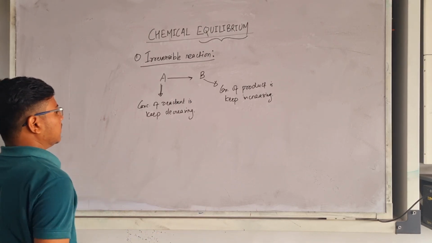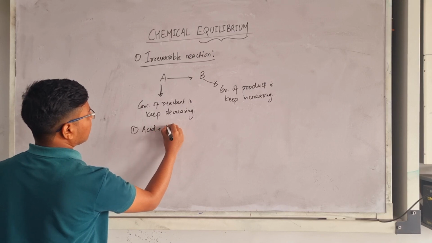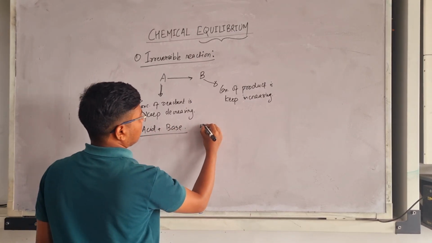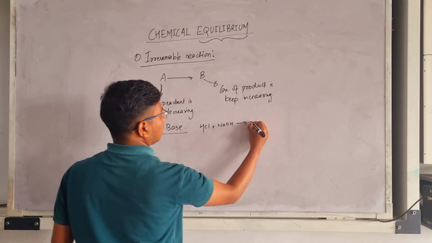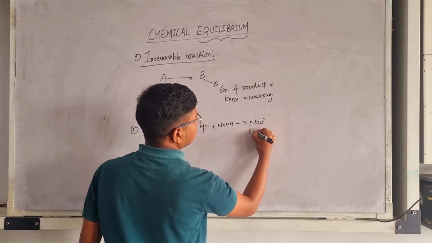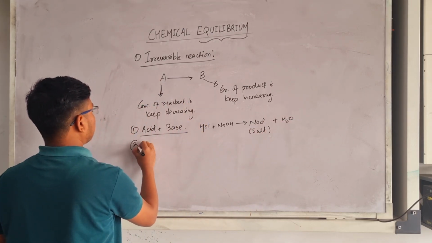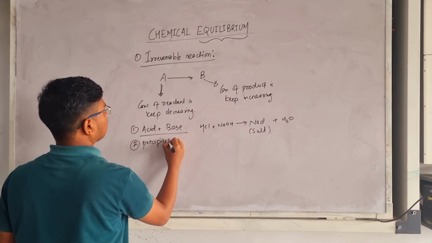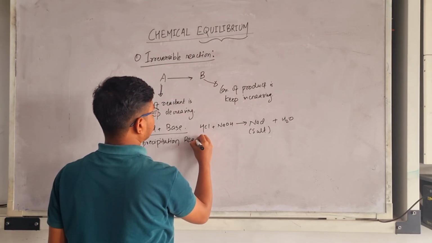There are a few examples, such as the acid-base reaction. Acid plus base is an example of an irreversible reaction, in which we can take HCl plus NaOH and it will form NaCl, which is salt, plus water. Another example is the precipitation reaction. This is also an example of an irreversible reaction.